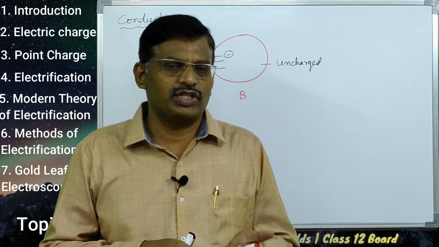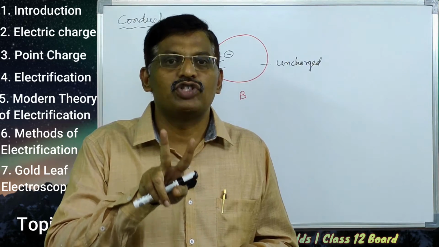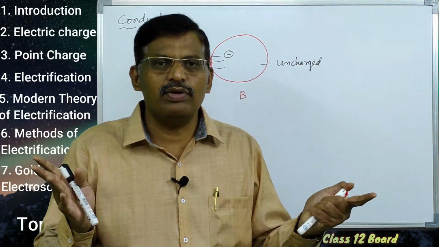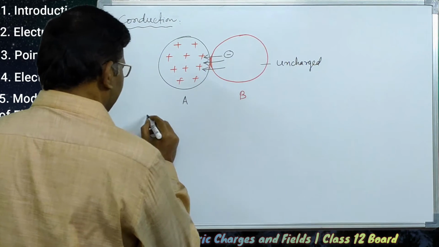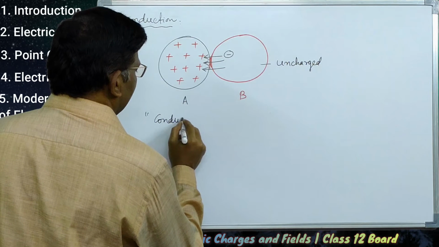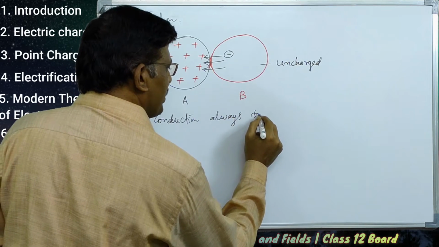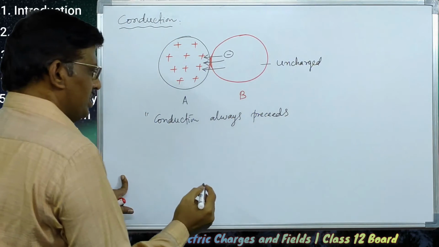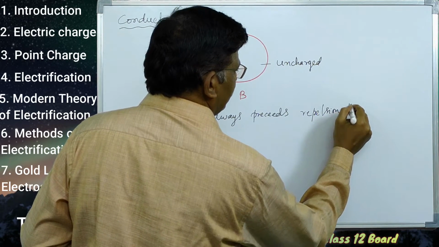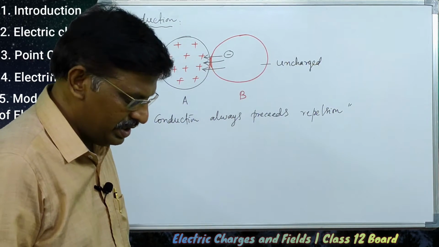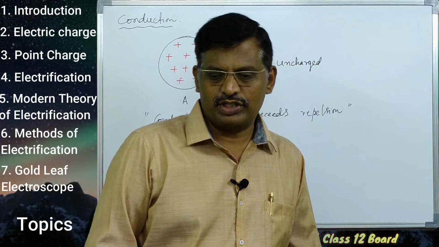So in the process of conduction, both bodies get the same kind of charge, so that they repel each other. So we can write one quotation here: conduction always precedes repulsion. Conduction always precedes repulsion. And next, the third method is induction.